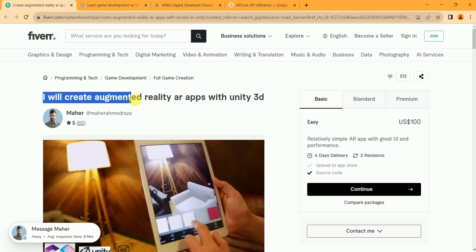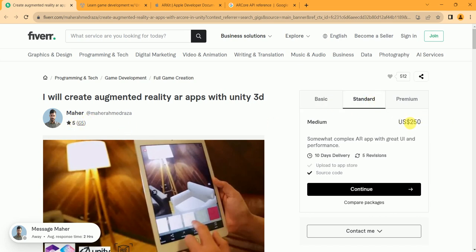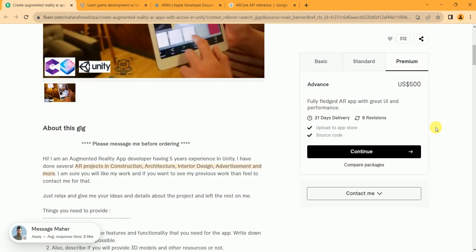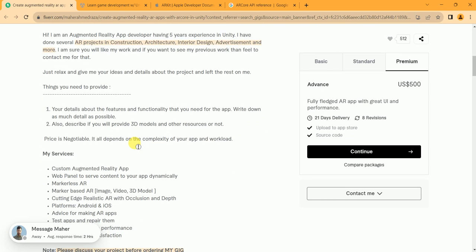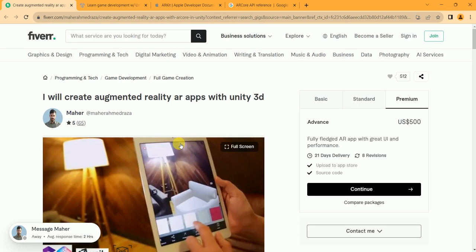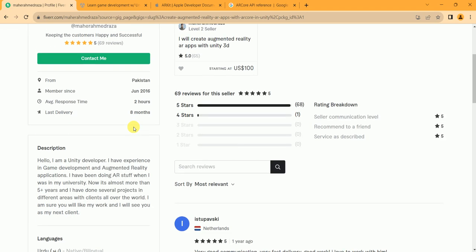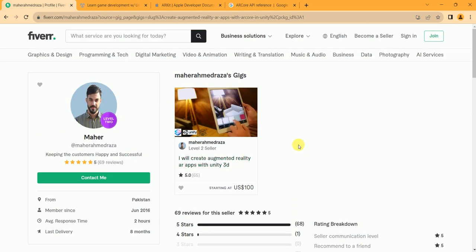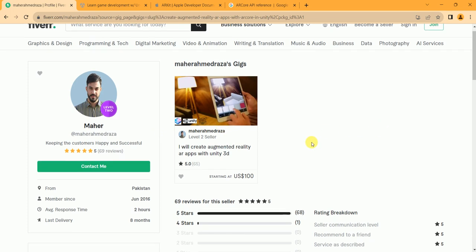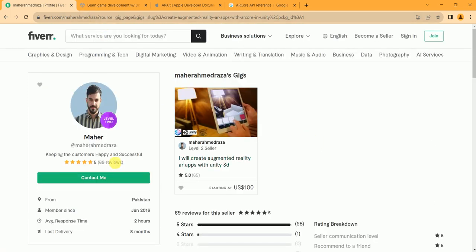And the last gig is I will create augmented reality AR apps with Unity 3D, by Mahir. He got 65 five-star reviews. Basic he charged $100, standard he charged $250, and premium he charged $500. You can also check out his gig, and do not copy his gig description, make your own. We will open his profile. He's from Pakistan. And let's see, he has only 1 gig, on the basis of which he earned thousands of dollars. So that's great. And he's been here since June 2016. So I think the Fiverr part is over now, and let's go towards our websites.